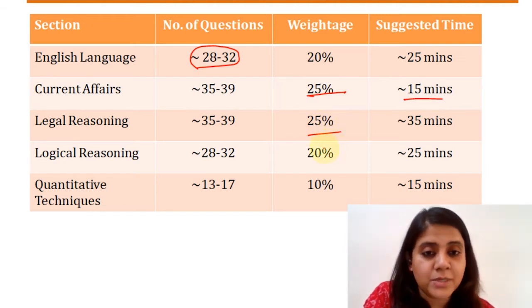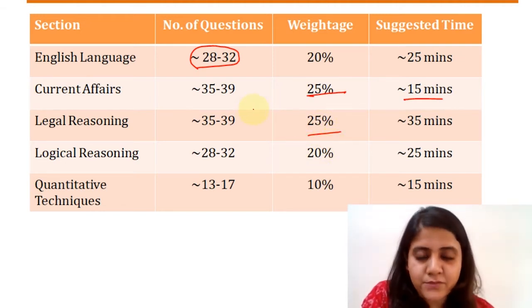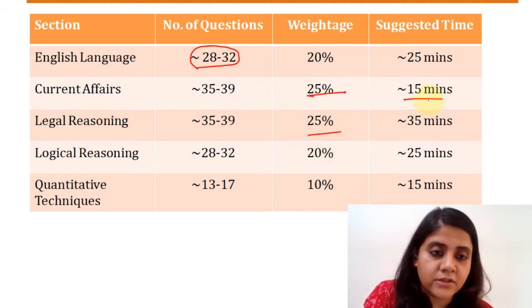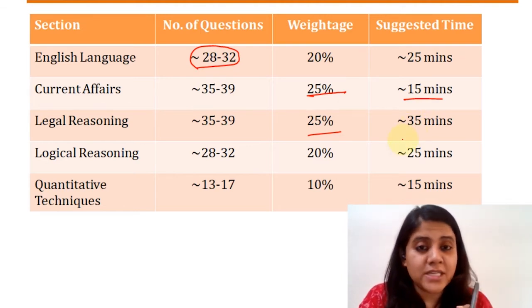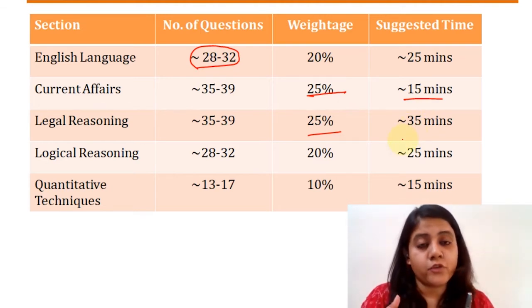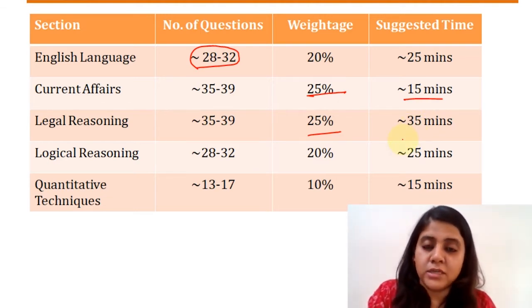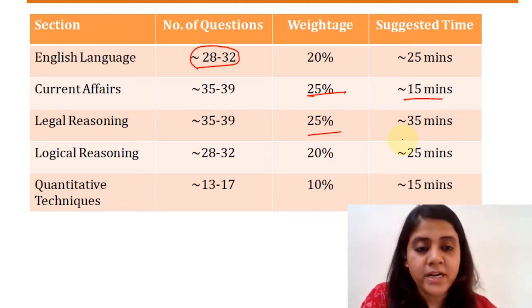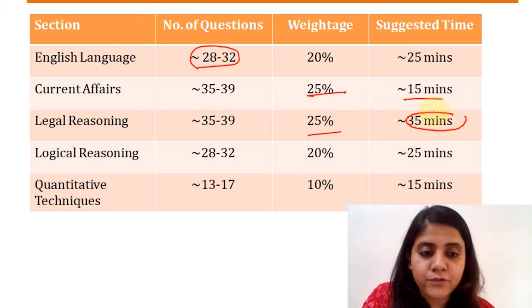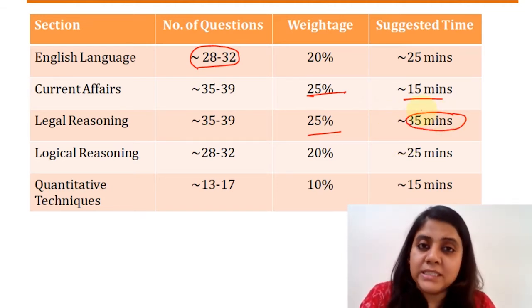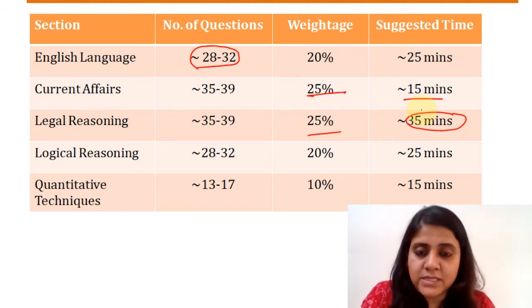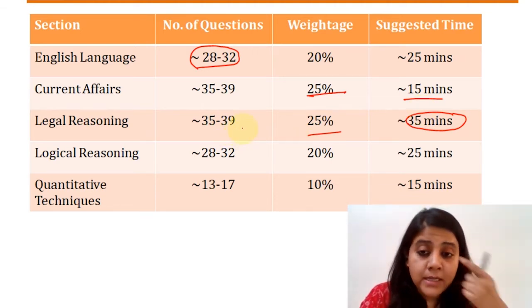Next, coming to the legal reasoning section, probably current affairs and legal are two of your biggest sections. But luckily, current affairs is very less time consuming. Legal, on the other hand, is an important and big section, so automatically the time that you allot to legal will also be the highest among all, right? So roughly around 35 to 40 minutes would be a decent enough time to give to this section, given that it has close to 40 questions out of your paper, right?